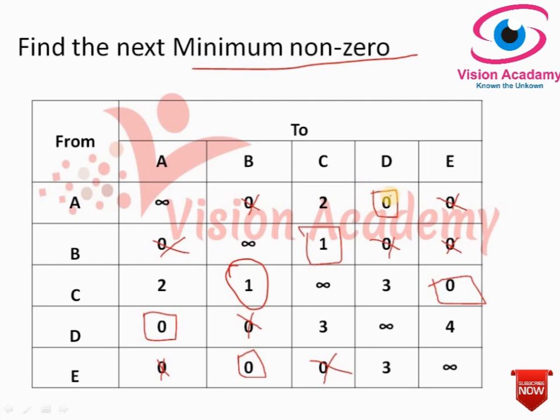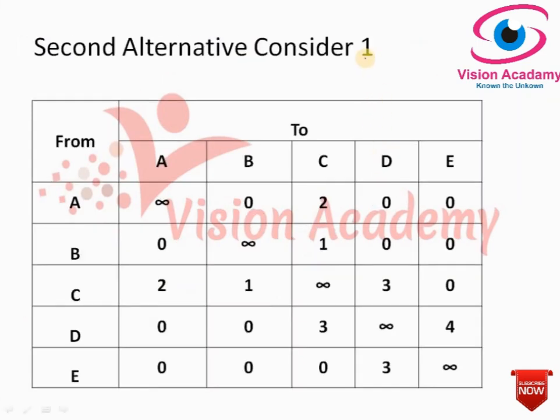Now let us try the second alternative, that is this one. I will give a rectangle around this and strike out all other 0 in the row and column corresponding to this non-minimum 0. Then I will proceed from step 4.1, starting from the rows. There are 2 zeros here, 3 zeros here, no 0 here, and 1 zero here.